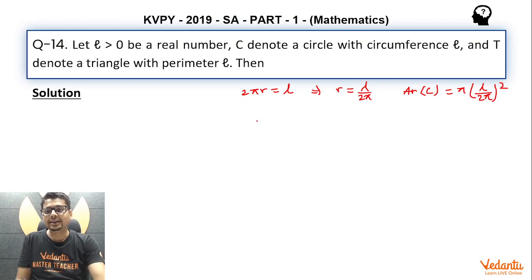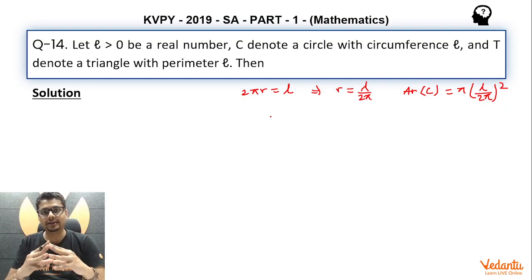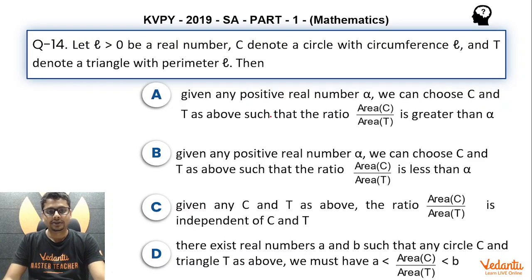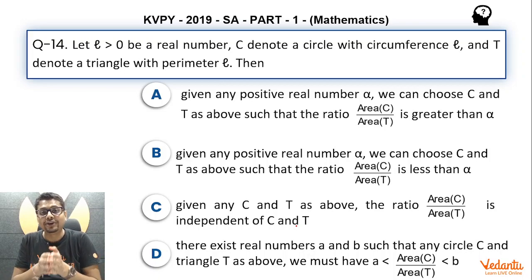Now what may vary is the area of triangle T, because for the same perimeter L, there can be different triangles having different areas. So that means given any C and T as above, the ratio area of C divided by area of T is independent of C and T. It's false. Okay, area of C is fixed, but what about area of T? We can vary this triangle T following the constraint that the perimeter be L, and the area of triangle T can be varied. So it would vary the ratio area of C divided by area of T.